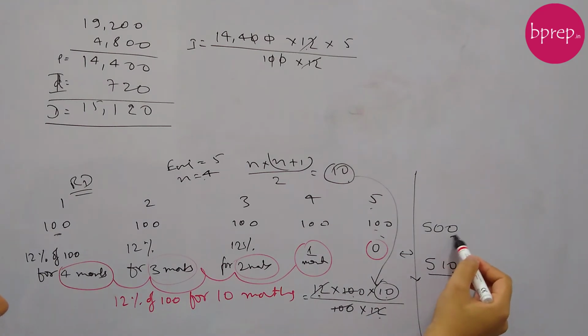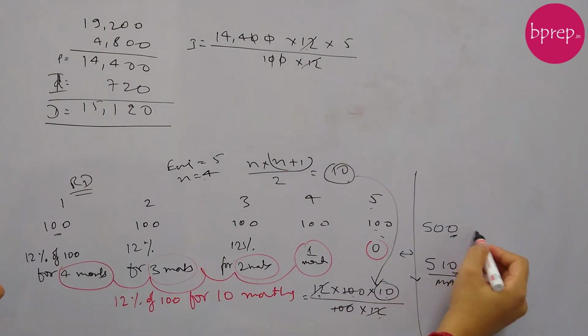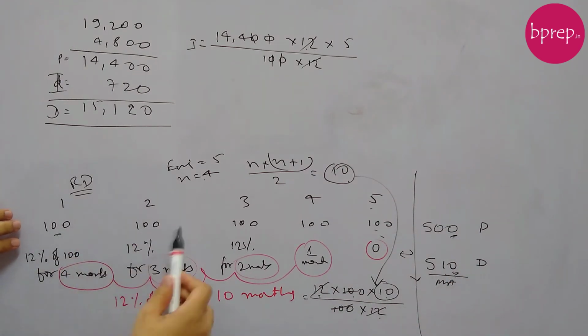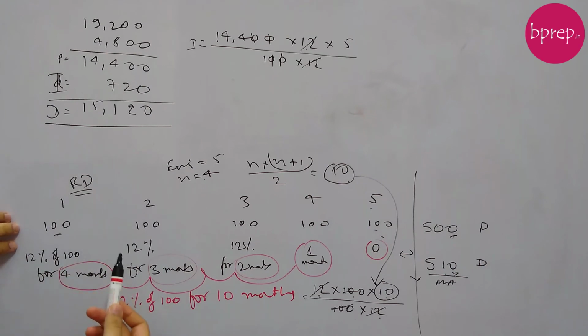Okay, so this 500 is the principal that we invested over time, and the value is 510 rupees. So if we talk in terms of investment, if 500 rupees is your investment, 510 is the maturity amount. And now if we talk in terms of a loan, then if 500 was the principal, 510 is the debt amount. So by paying this 500 rupees, we have actually cleared a debt of 510 rupees. Why are we paying 500 and clearing a debt of 510? Because the amount that we have paid over time is also incurring some interest, which we are earning and which is calculated towards the debt. So 510 rupees.